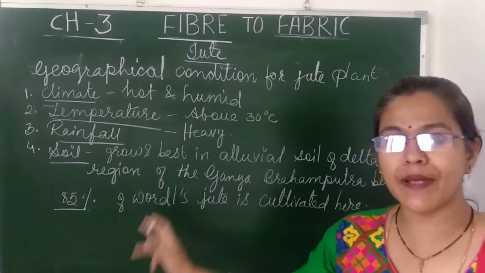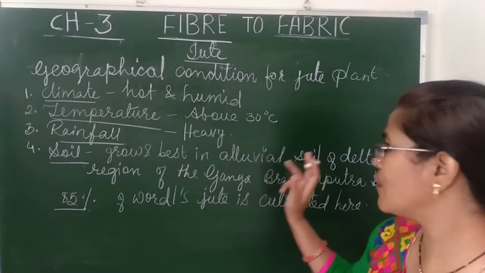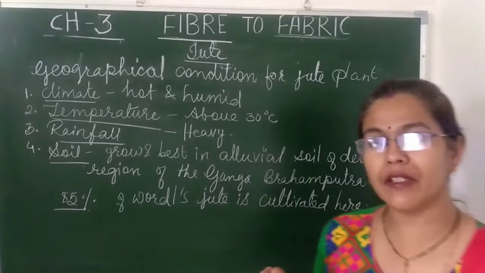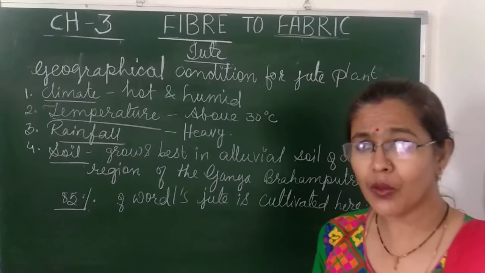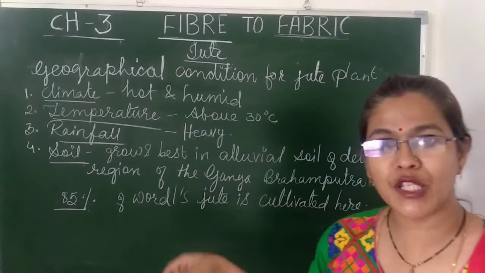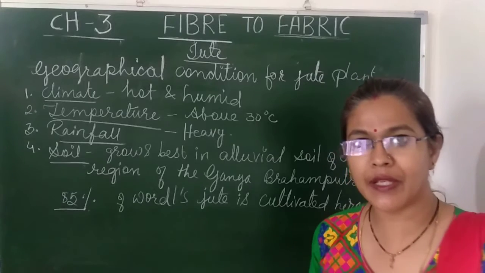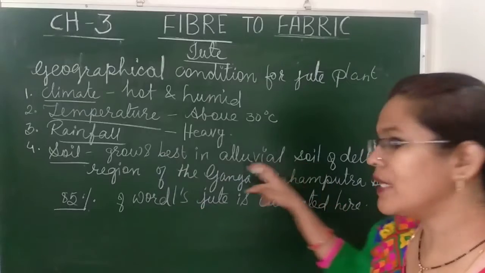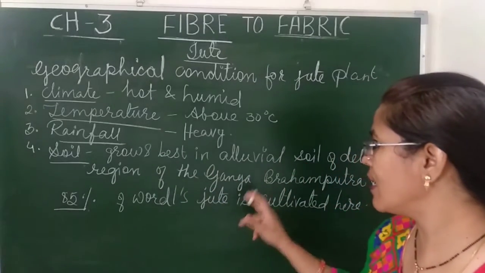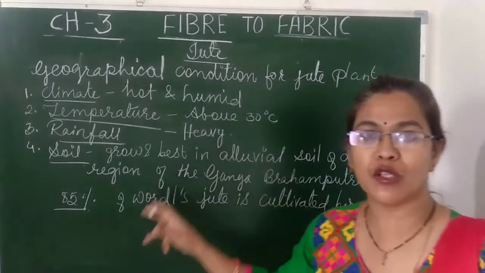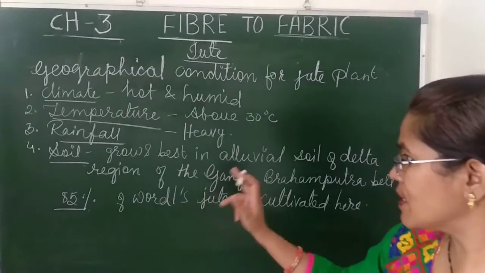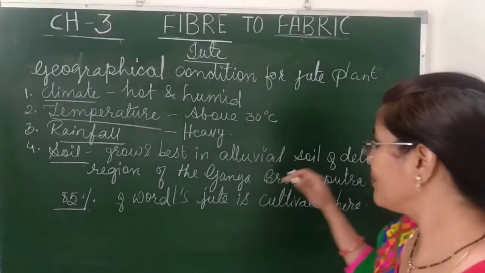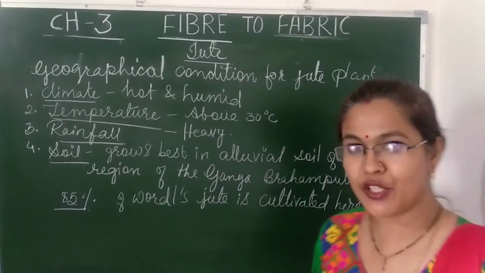Soil. It grows best in the alluvial soil of the delta region of the Ganga Brahmaputra belt. You have heard about the delta region. It is next to the West Bengal area where the rivers are going and meeting the sea. In that area the soil is alluvial soil and it is best for cultivation of jute. 85% of the world's jute is cultivated only in this Ganga Brahmaputra delta region.